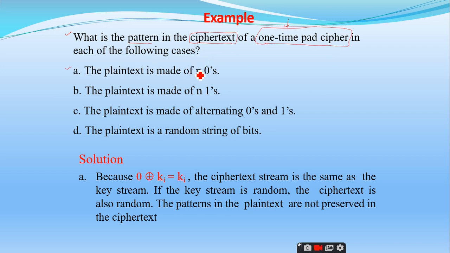So the plain text is made of n zeros, right? He is just asking whether it is a sequence of bits that is repeated at equal intervals of time, or it is random, right? So the answer we have to give is whether a random ciphertext is generated, or what is the second option we have? Or it is a sequence of bits which are repeated.